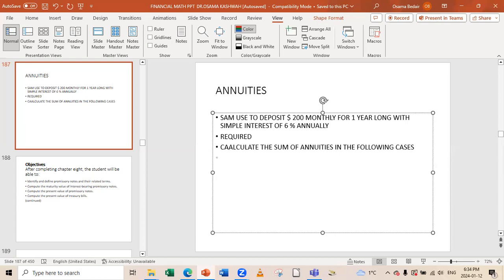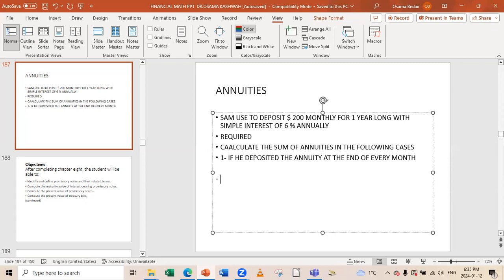One, if he deposited the annuity at the end of every month.